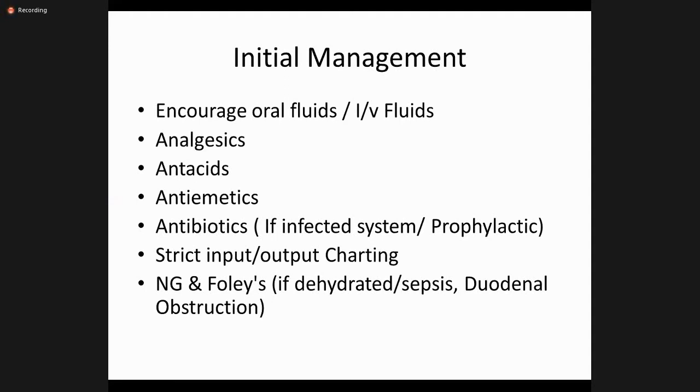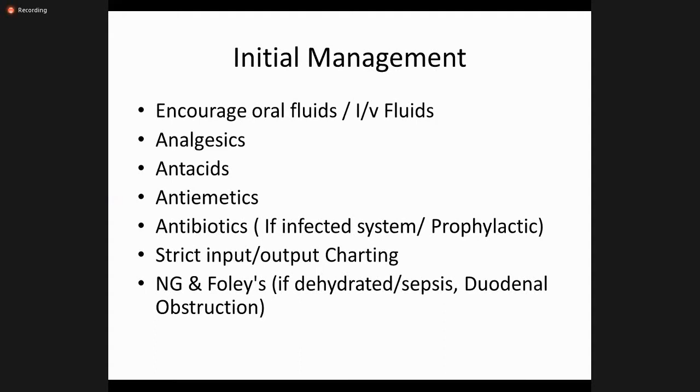If the patient is having pain, you can give analgesics, antacids, omeprazole, or proton pump inhibitors. The patient is usually vomiting, so you can give antiemetics. Antibiotic use is controversial. If the patient is not infected and the WBC count is normal, you don't need to give antibiotics.